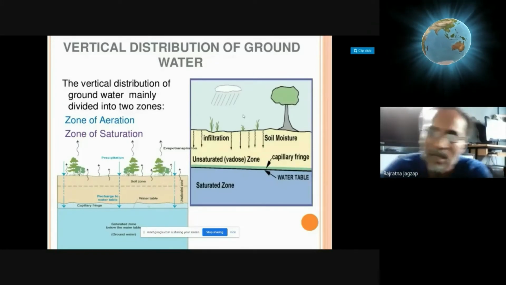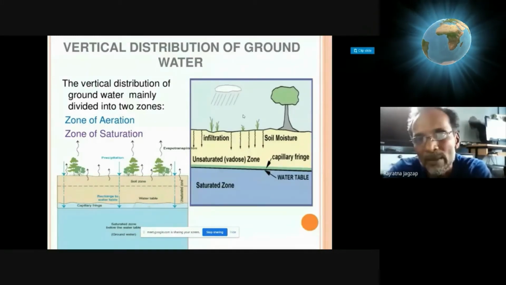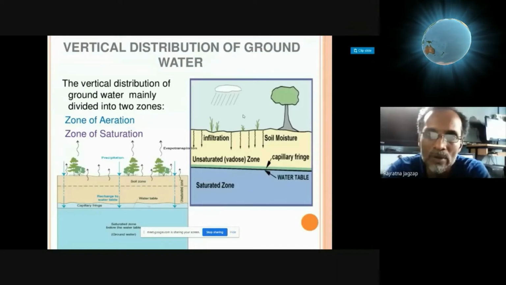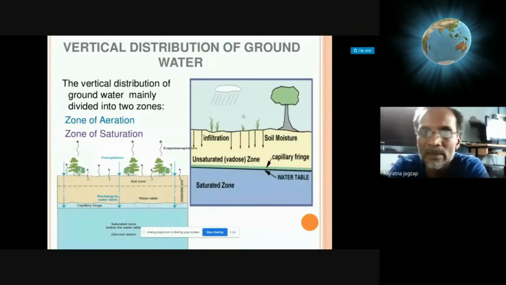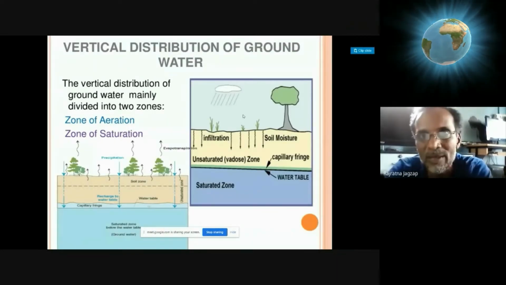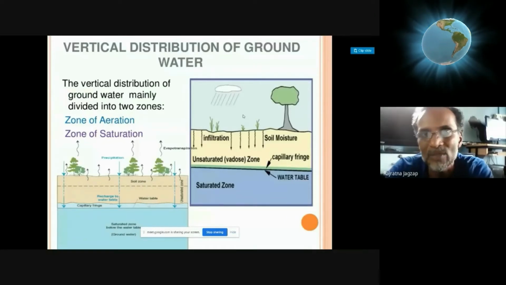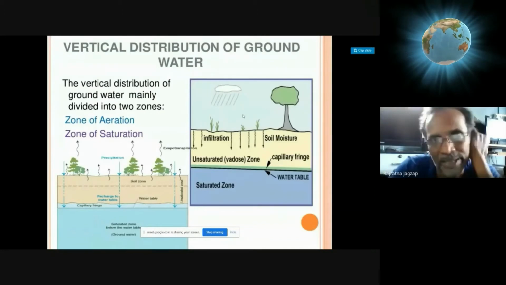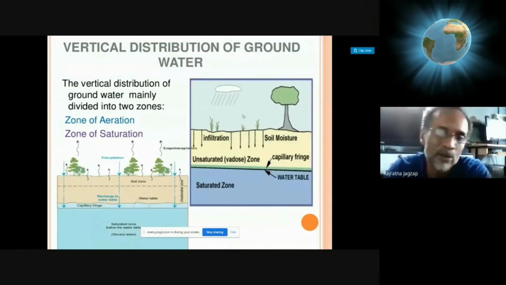Soil acts as hygroscopic, not hydroscopic. I am saying hygroscopic nature of the soil, where hygroscopic means it can hold on to moisture from the surrounding air or atmosphere. That is called hygroscopic nature.